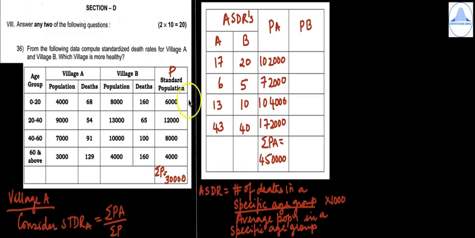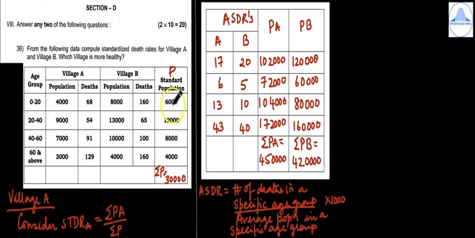Similarly, PB, so 6,000 into 20 is 1,20,000. The next one is 60,000. Next is 80,000. Then 1,60,000. So summation PB is equal to